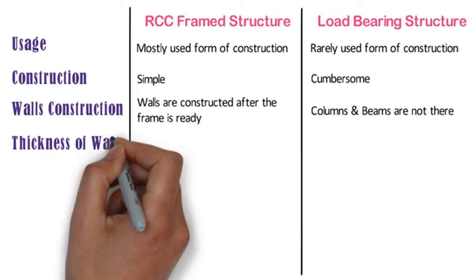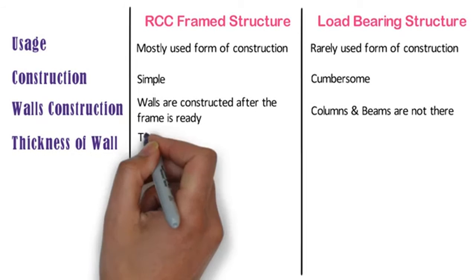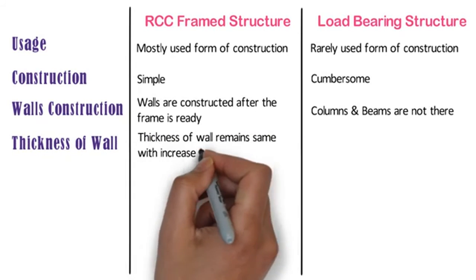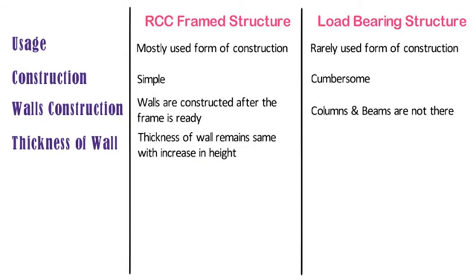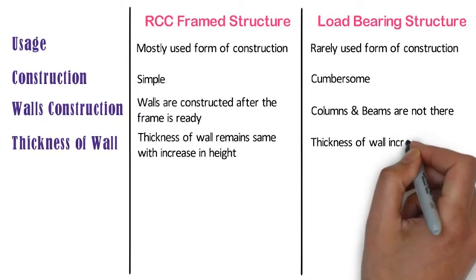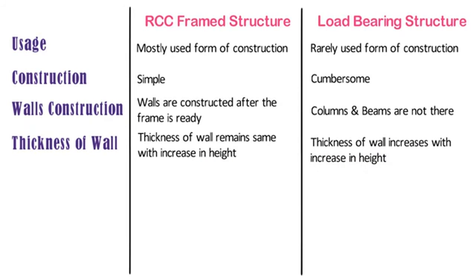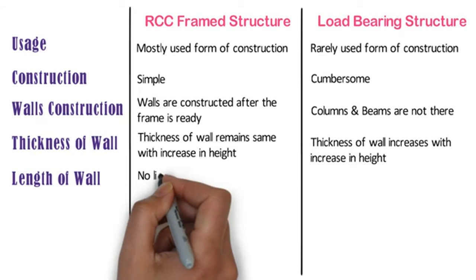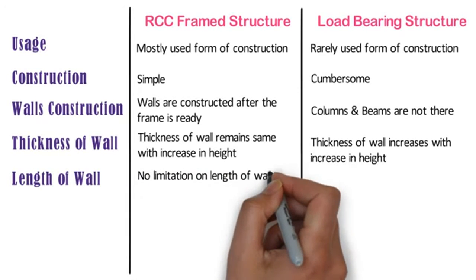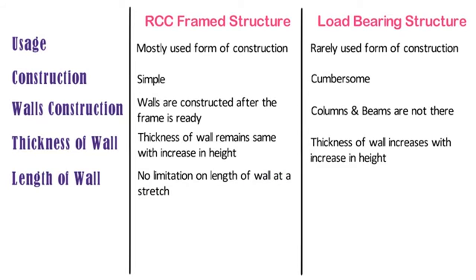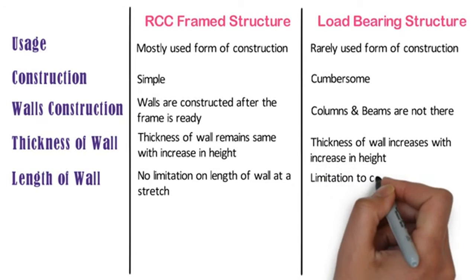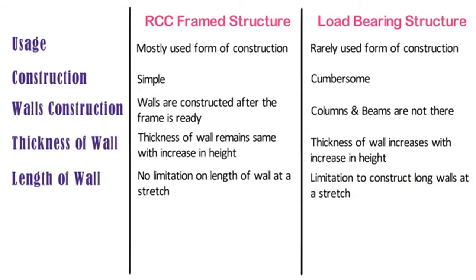Thickness of wall. In case of RCC frame structure, thickness of wall remains same with increase in height. But in case of load-bearing structure, thickness of wall increases with increase in height. Length of wall. In case of RCC frame structure, there is no limitation on length of wall at a stretch. But in case of load-bearing structure, there is a limitation to construct long walls at a stretch.